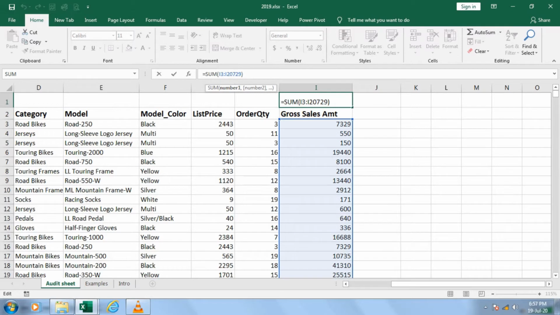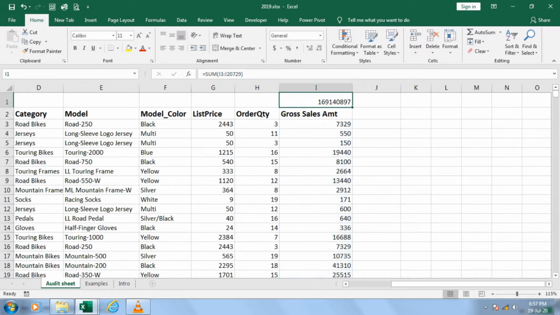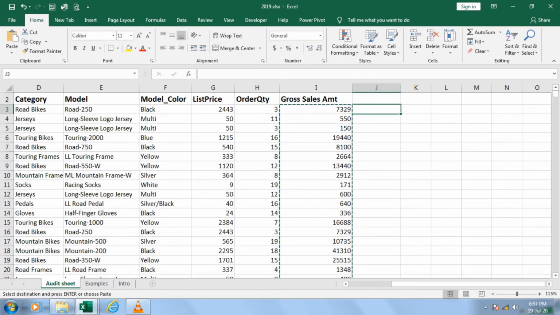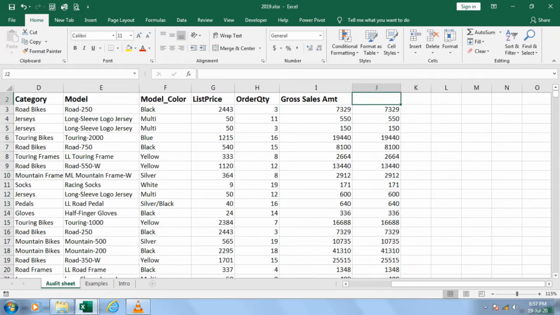Now how do we make out whether the range area is correct or incorrect? Let me start my audit. I select the entire data and copy it, because I don't want to work with the original data. I paste it and call it audit data. Sorry, that was a spelling mistake. What audit am I going to do? First, I will ask each cell whether it is a number or text.